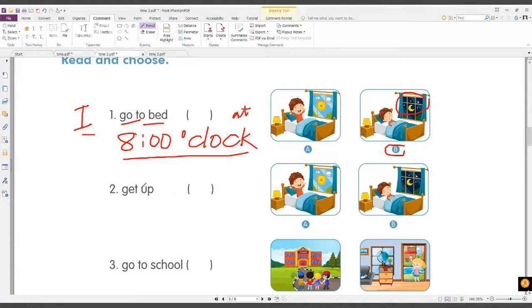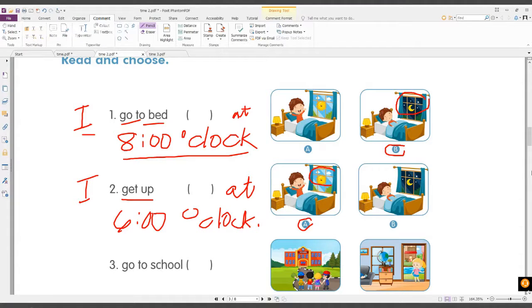Okay, now, how about this one? Number 2, get up. Where is the picture for get up? Is it in A or in B? Letter A. Okay, because it's morning time. You have to get up. So now what time do you get up? You can say, I get up at what time? 6 o'clock or 7 o'clock? 6 o'clock. All right, so you can say, I get up at 6 o'clock.